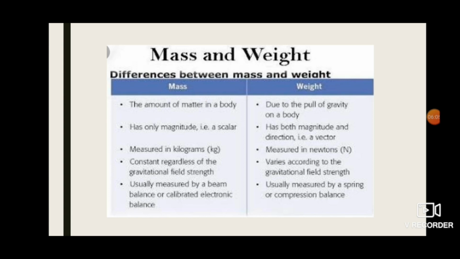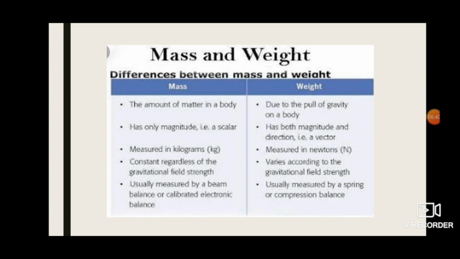Next we are going to see mass and weight. What is mass, what is weight, and what are the differences between mass and weight? You know very well, mass of a body is defined as the quantity of matter contained in the body. What do you mean by weight? So weight of the body is defined as the gravitational force acting on it due to Earth's gravity alone.